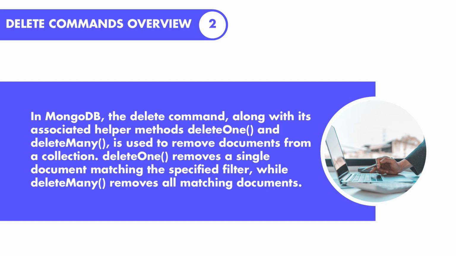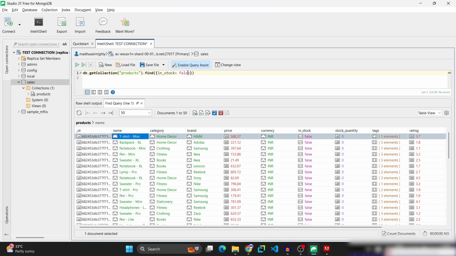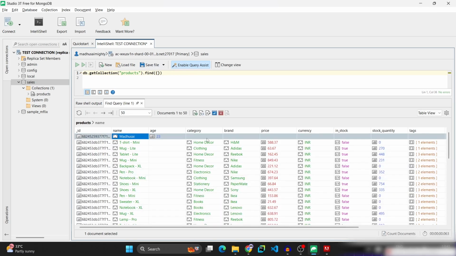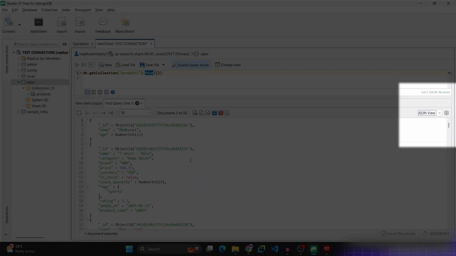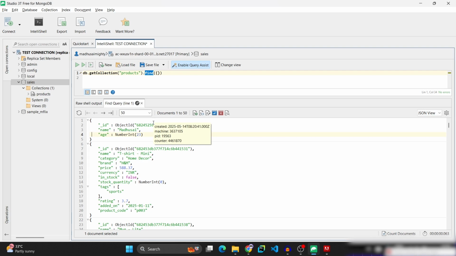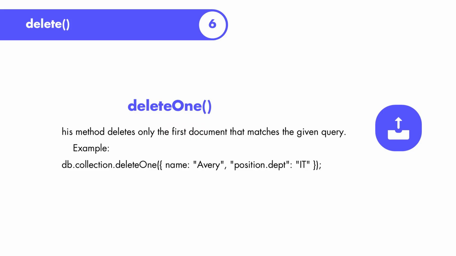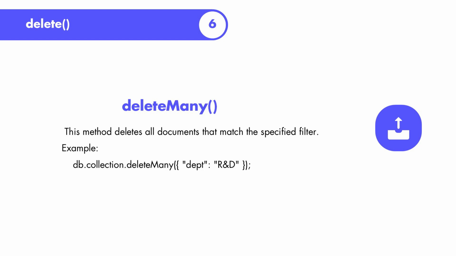Now let us see delete commands, which show how to delete unwanted records in a collection. This is the actual data. I want to delete a record, which is the first one. I will change the view to JSON view. Now I want to delete this record. If I simply enter the deleteMany command, it will delete all the data present in that collection. But I don't want to delete like that. I want to delete only a specific record.